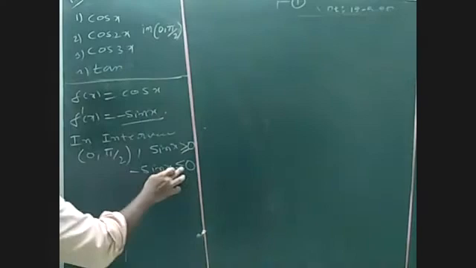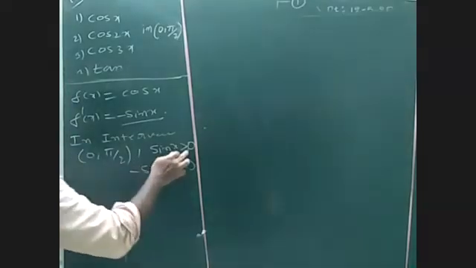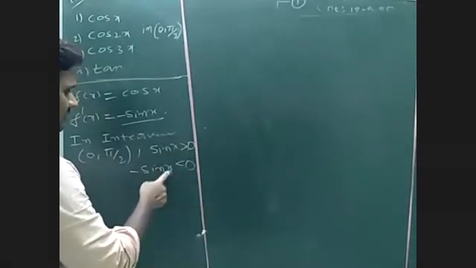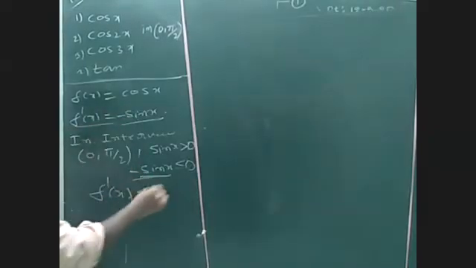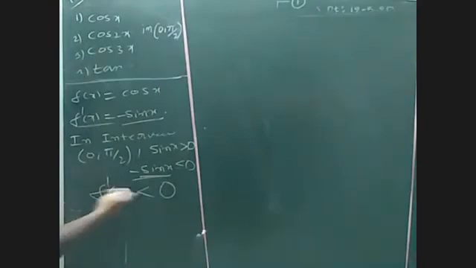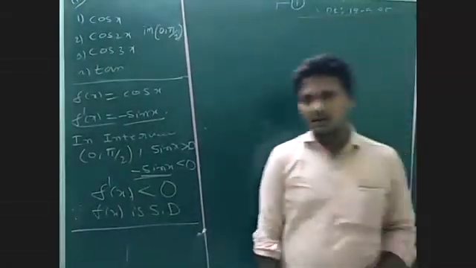Clearly we can take strictly less than, because we are not including 0 and 90. Between 0 and 90, sin is clearly increasing and positive, so with the minus sign, f dash of x is less than 0. F dash of x is less than 0, therefore f of x is strictly decreasing. Yes, the first function is clearly strictly decreasing.